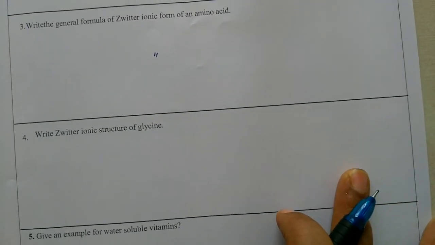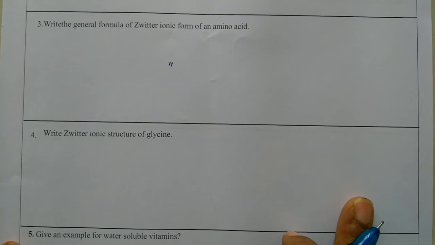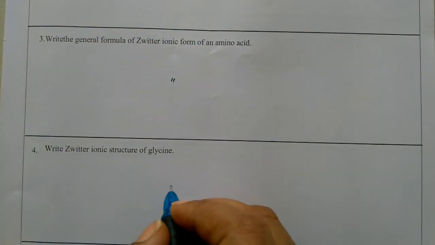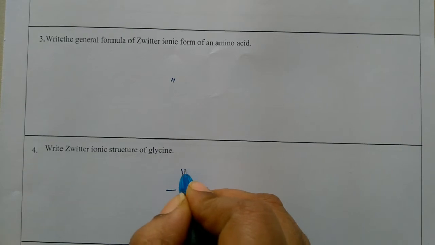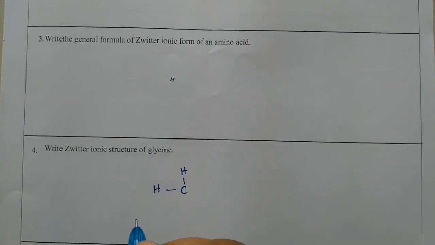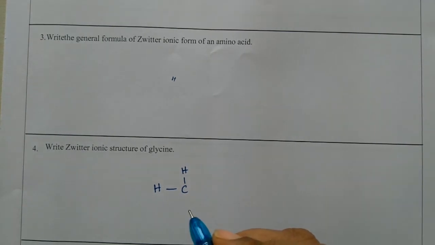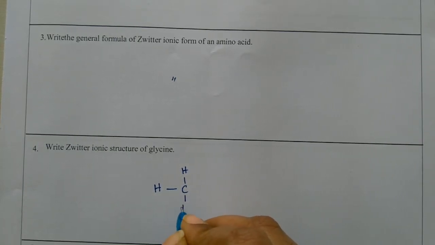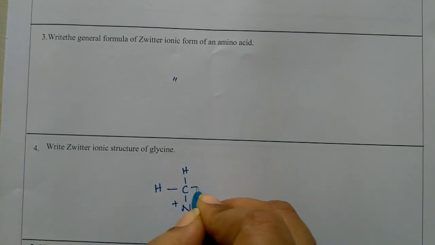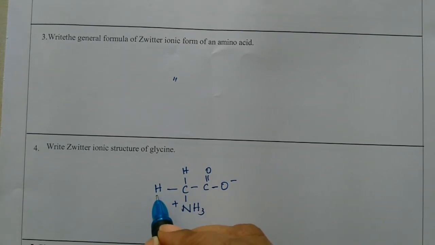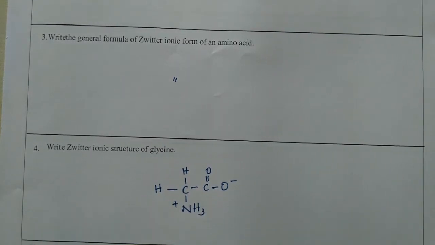The next question is: write the zwitterionic structure of glycine. Glycine is nothing but everything remaining the same, only in place of R we are substituting hydrogen. If you substitute hydrogen in place of R, the compound is called glycine. The remaining zwitterionic form is as it is: NH3 plus, C double bond O, O minus. So this is the glycine zwitterionic form.